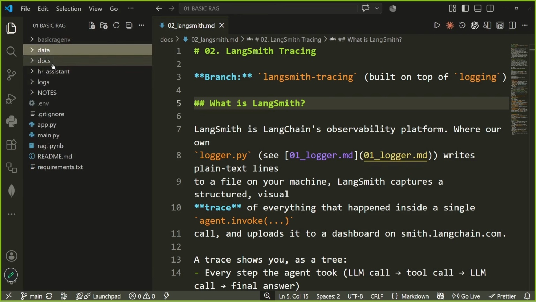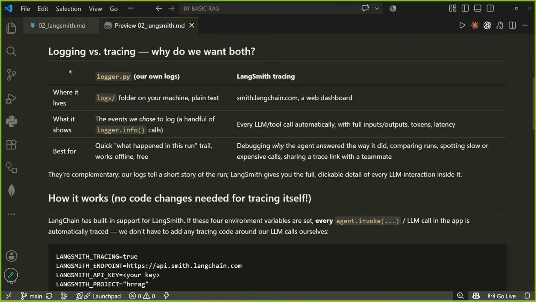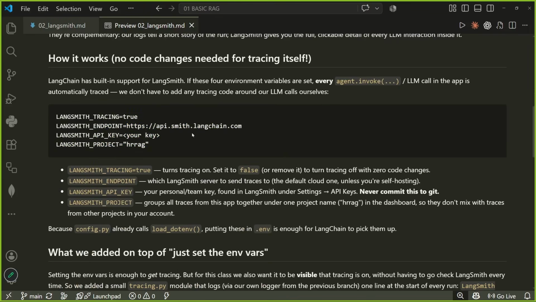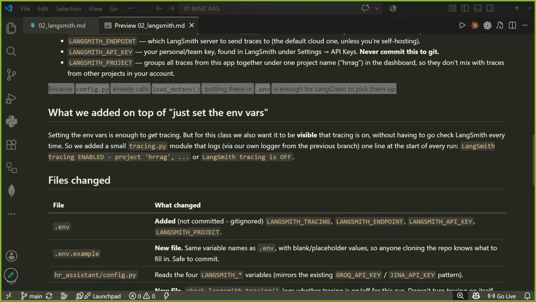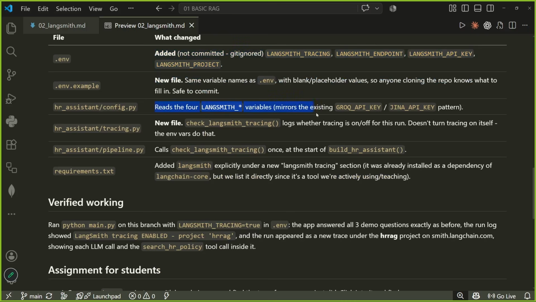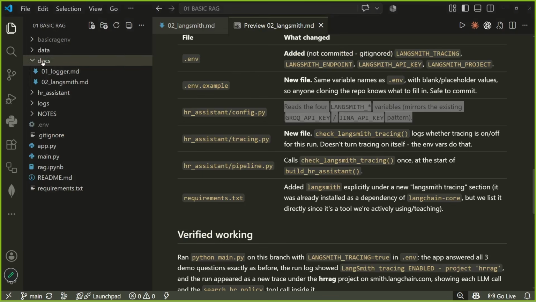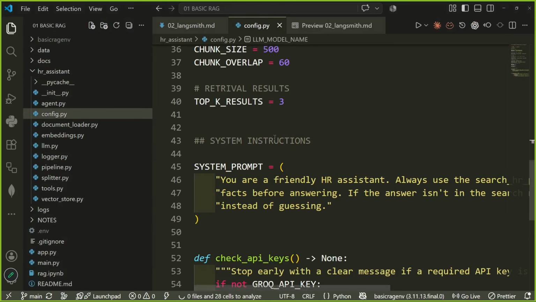Let us go here in the docs. We have the new langsmith.md. Here you will see what LangSmith is, and how logging is different from tracing. You can read it, including what all you need to start and where we will make the changes. We will make the changes in our basic configuration. Okay, .env we have changed already. We would first make the changes in our config.py, so let me open my config.py.